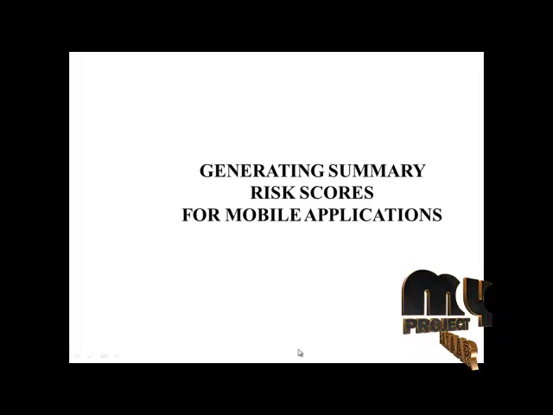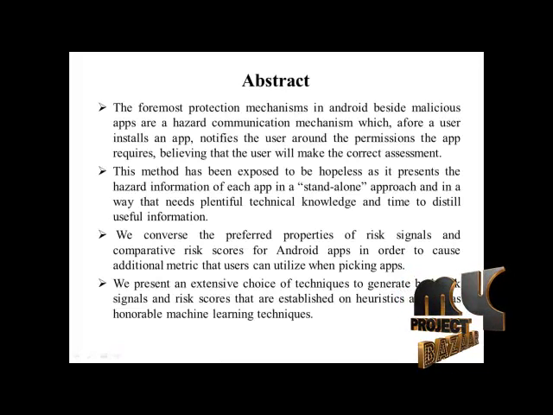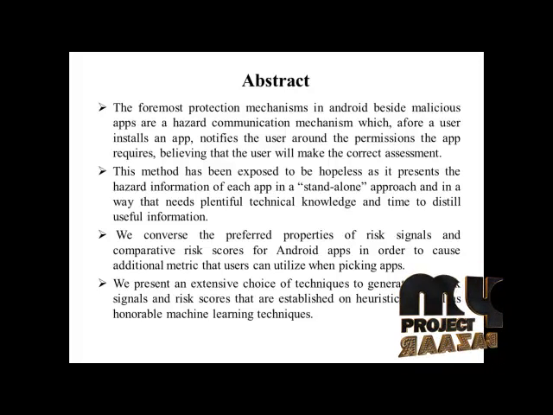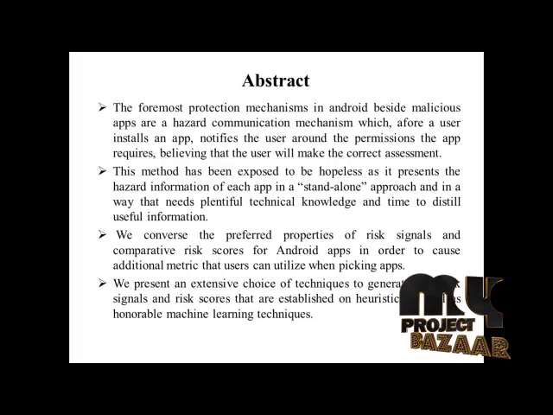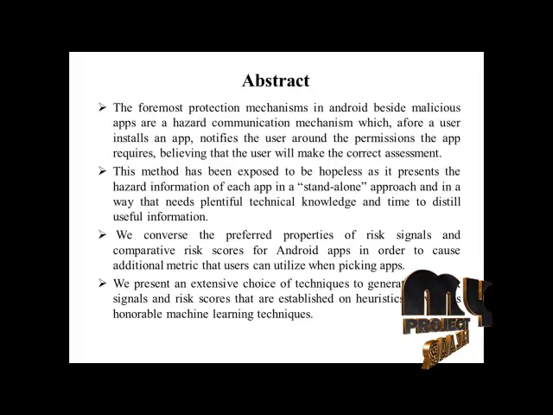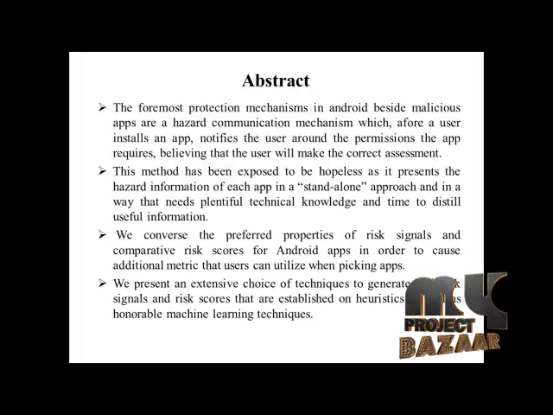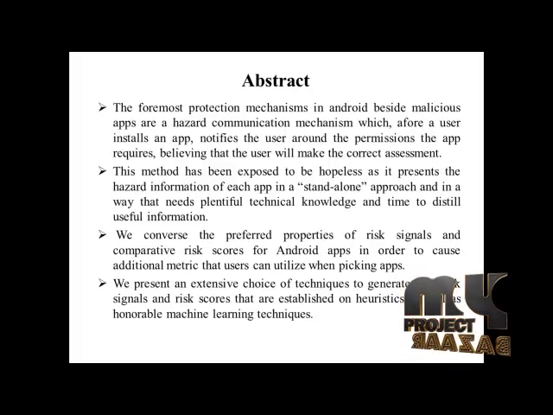Next we go for the abstract of our process, which comes under the domain of data mining. On mobile devices, users frequently download many applications with restricted functionality from multiple anonymous vendors. So protection against malicious applications must depend to a large degree on decisions made by users. A main part of malware protection on mobile devices is to link the risk of installing apps to users and to permit the user to make informed decisions about whether to choose and install specific apps.